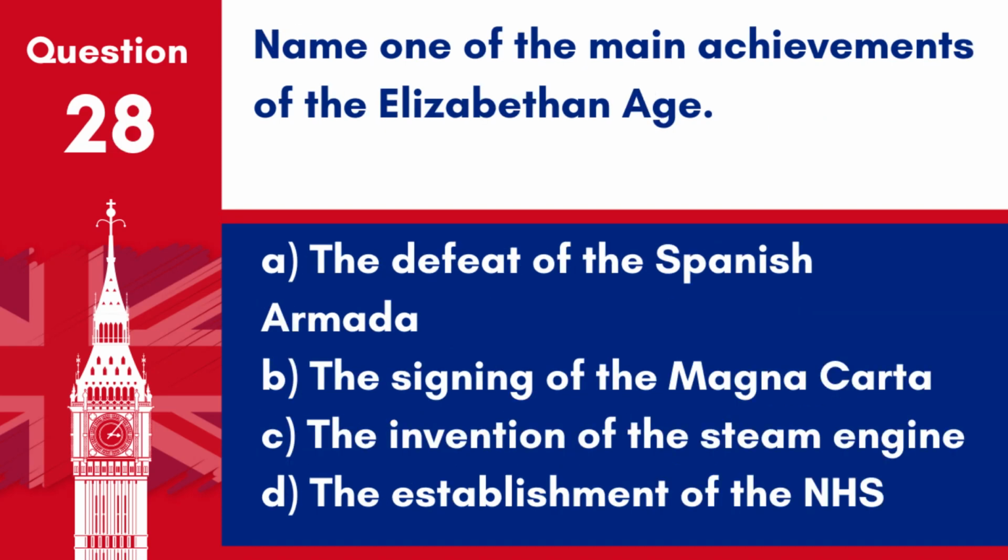Question 28. Name one of the main achievements of the Elizabethan age. A. The defeat of the Spanish Armada. B. The signing of the Magna Carta. C. The invention of the steam engine. D. The establishment of the NHS. Answer: A. The defeat of the Spanish Armada. The Elizabethan age is notable for many achievements, including the defeat of the Spanish Armada in 1588.